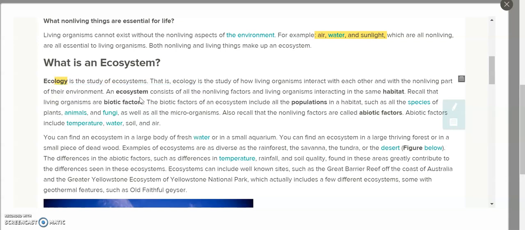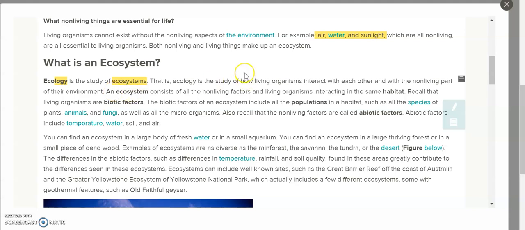Study of what, though? So biology is the study of life. Astrology is the study of stars. So ecology, eco, is the study of ecosystems. That makes sense, right? Okay. Ecology is the study of how living organisms interact with each other and the non-living part.